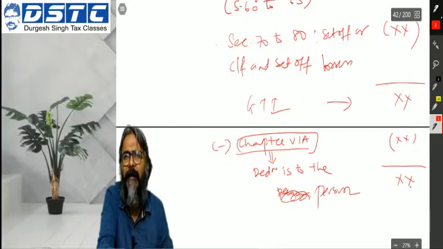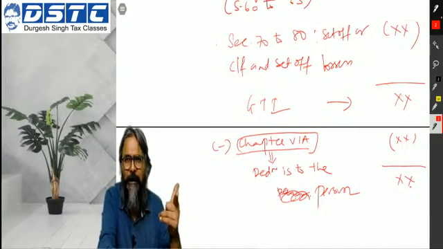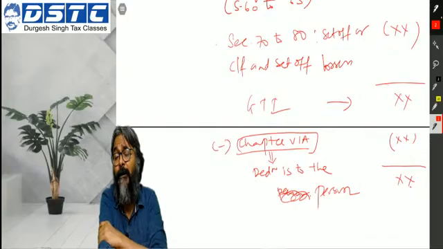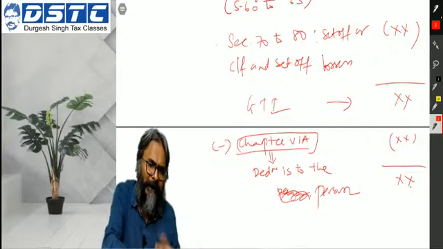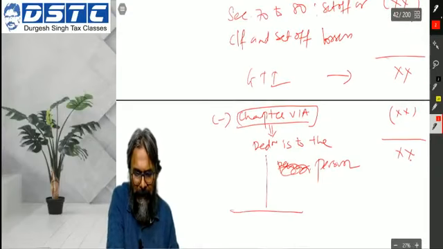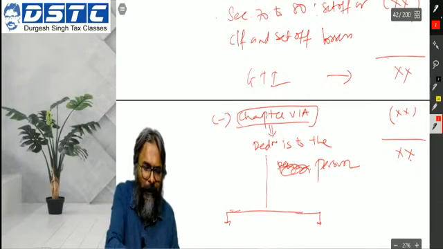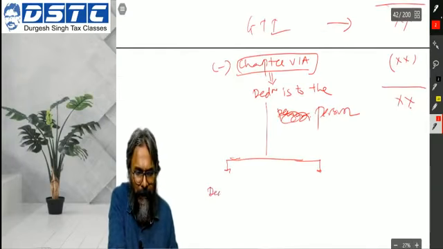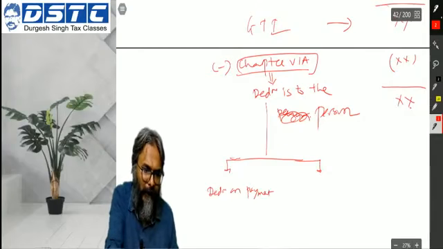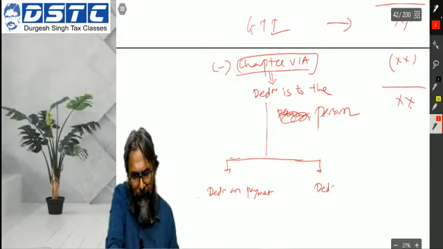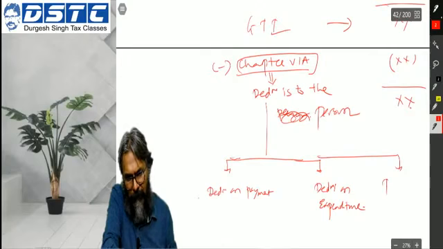ATC, ATD, to whom are you giving the deduction? Are you giving it to the person or to the source? It is given to the person, not to the source, isn't it? This deduction, students, when we do it, we'll split it into two parts. One, deduction on payment. Another is deduction on expenditure, and the third one, students, profit linked deduction.